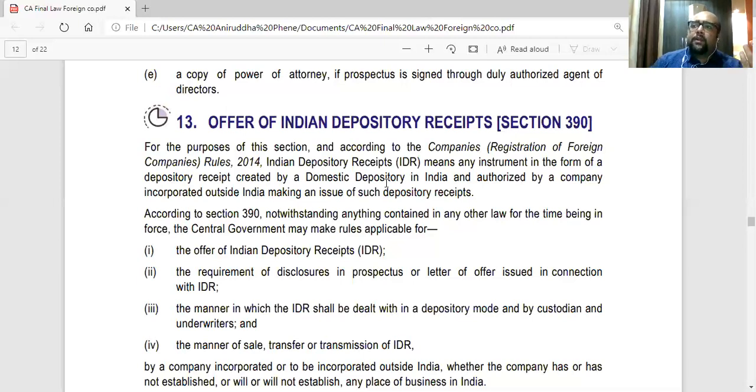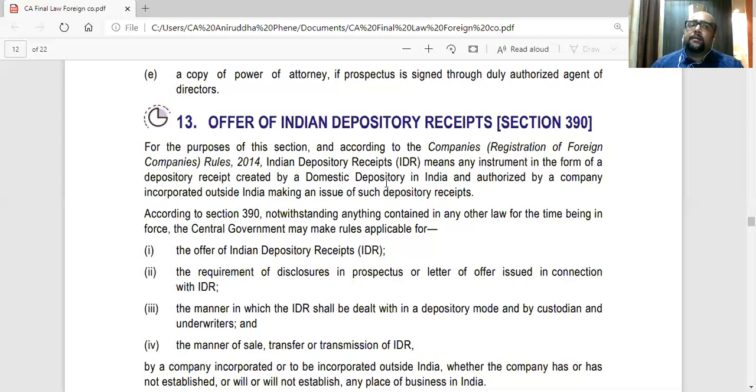So, for example, if they are holding 1 ADR, it will be represented by maybe 10 equity shares. Whatever the conditions of the ADR are, one ADR will be equal to 10 equity shares, or one ADR will be equal to 5 equity shares. And these ADRs will be listed on the American stock market. All the big companies like Infosys, Wipro, TCS have their ADRs listed on the American stock markets. That helps in their expansion in the American markets also. They can easily raise dollars there, and they can list as well in the American market, as well as do business in America.